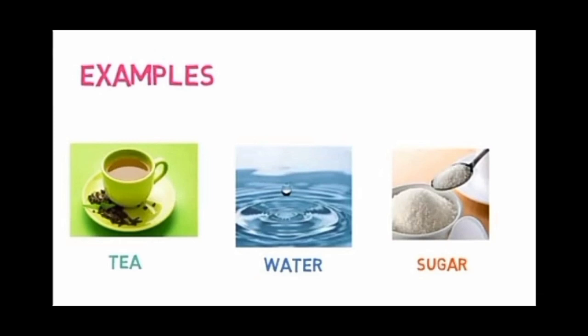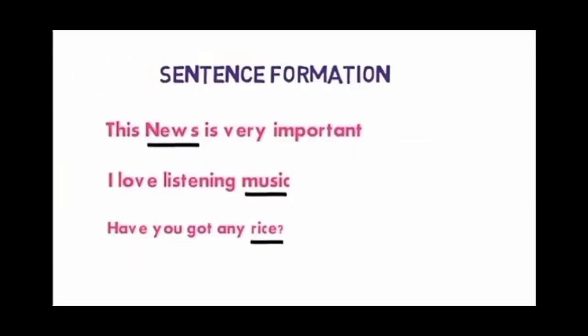You can see in this example that you cannot count the water. You cannot count the tea or sugar. So they come under the category of uncountable nouns. Let's see some examples in sentences. This news is very important. Here news is an uncountable noun because you cannot count news in numbers. I love listening to music. Here music is an uncountable noun. Have you got any rice? Here rice is an uncountable noun because we cannot count rice in numbers.